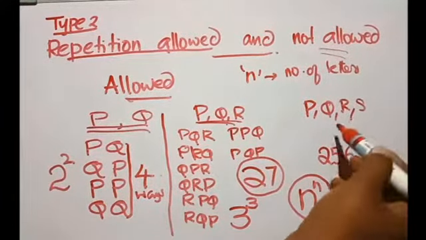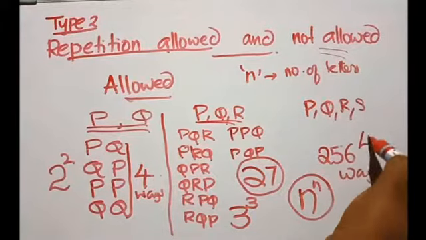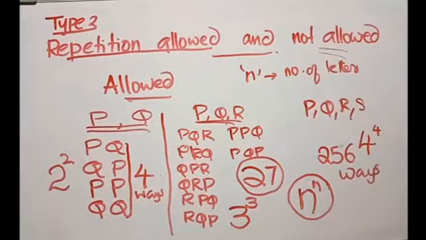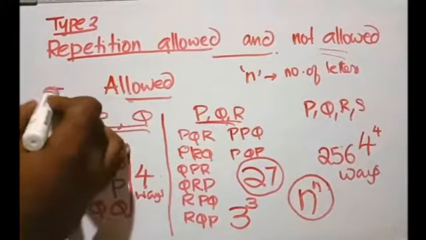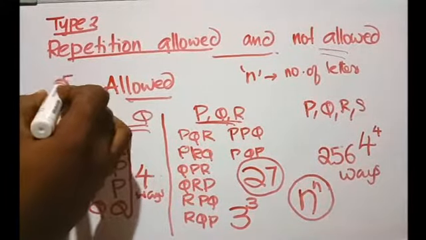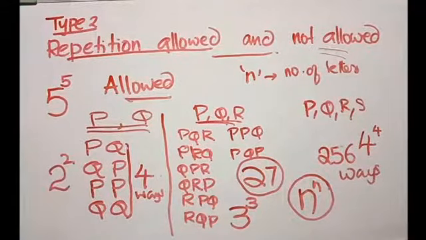There are 4 letters. It can be arranged in 4 raised to 4 ways. It is 256. If there are 5 letters, it can be arranged in 5 raised to 5 ways. And so on.